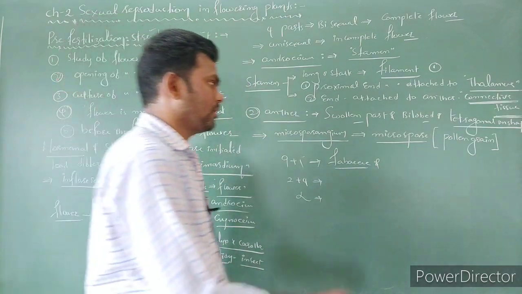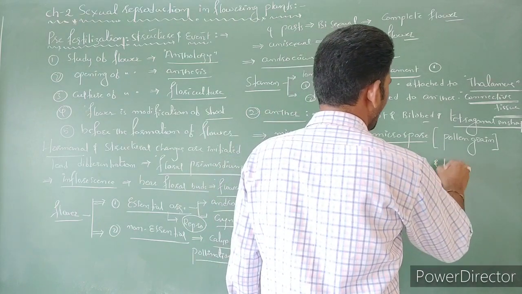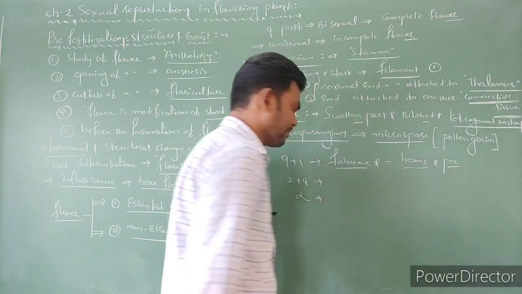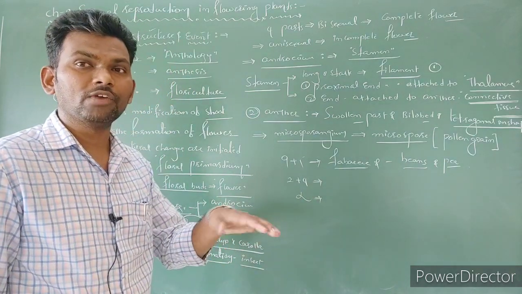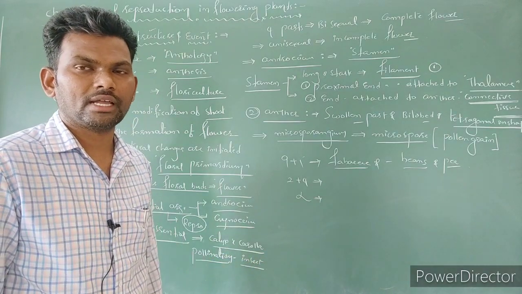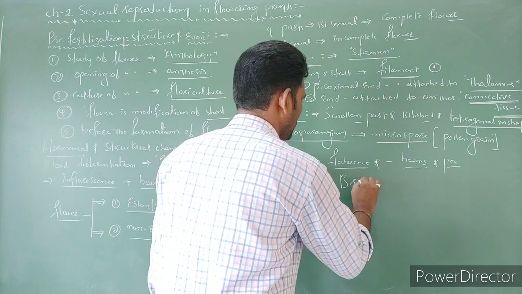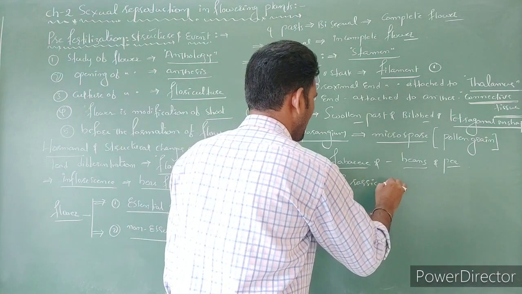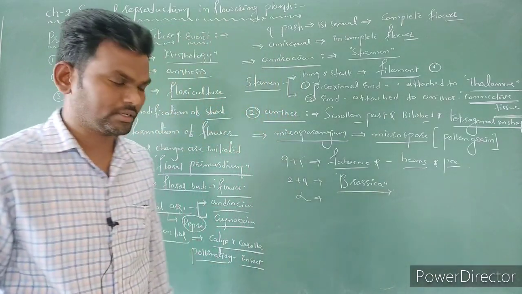Next, 2 plus 4 arrangement, where anthers differ in height. This we can notice in the Brassicaceae family, in Brassica plants.